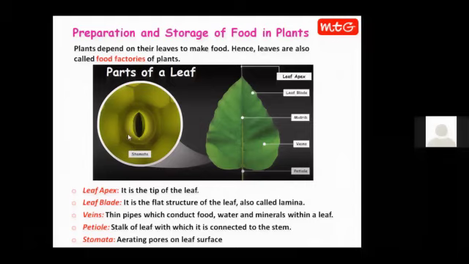So the aerating structures, aerating pores on the surface of the leaf, they are called stomata. Generally, they are more numerous on the under surface of the leaves. Okay. लीफ के नीचे वाले surface पे stomata ज्यादा होते हैं, ऊपर वाले पे comparatively कम होते हैं. So I hope the structure of a leaf is clear to you.